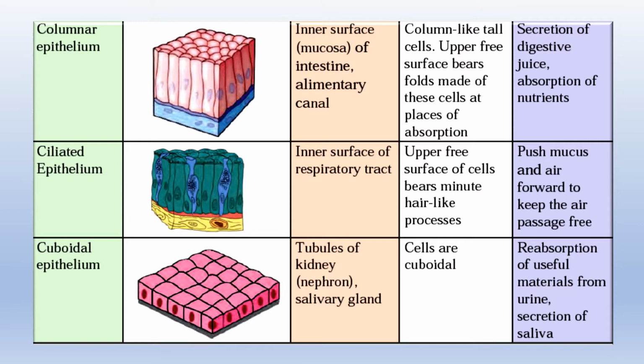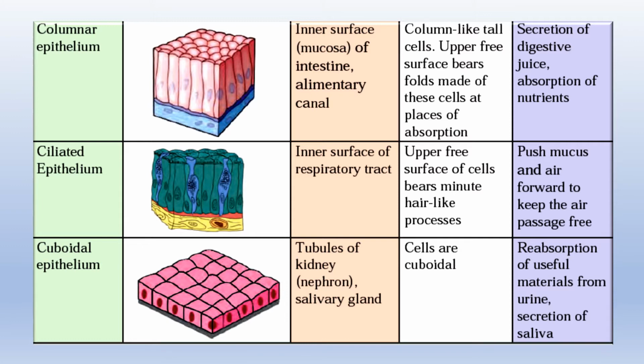The next one is ciliated epithelium, present in the inner surface of the respiratory tract. Now, in this tissue, the upper free surface of cells has minute or very small hair-like processes. This is because they push the mucus and air forward to keep the air passage or the respiratory passage free.